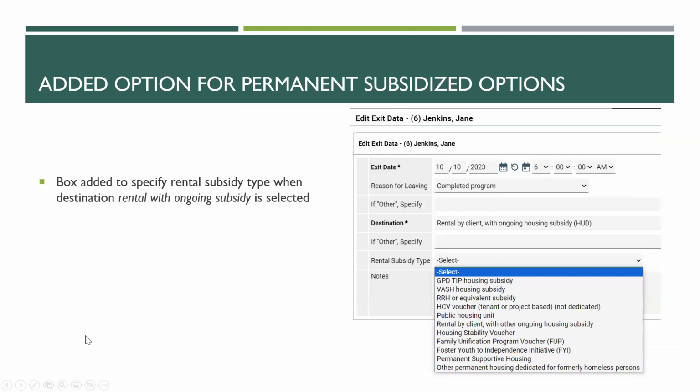Moving on to some other changes. This is just a FYI for end users. There is no action needed on your part. It's just good to know moving forward. An option has been added for permanent subsidized options. So a box has been added to specify rental subsidy type when destination rental with ongoing subsidy is selected. So let's say you're doing an exit and you choose destination rental by client with ongoing housing subsidy. You'll be able to select something to provide more detail here in this box.